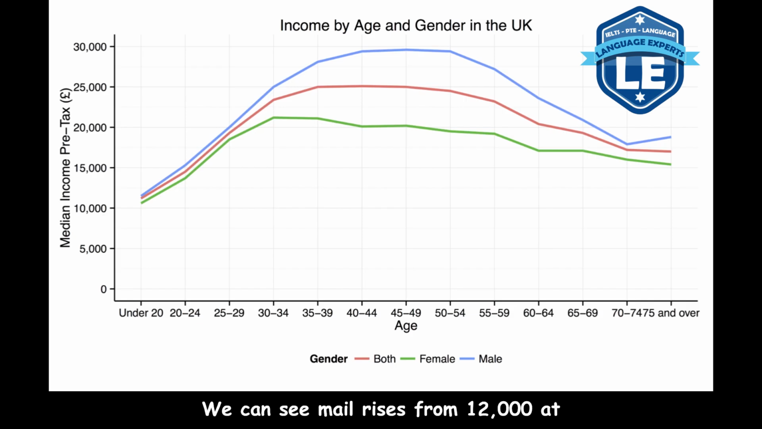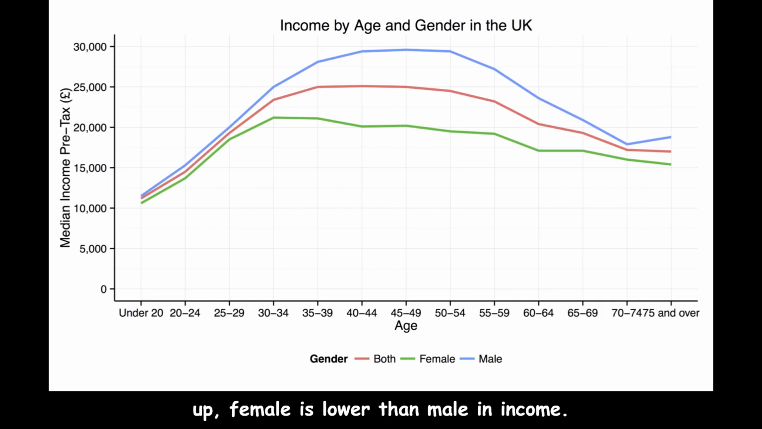We can see male rises from 12,000 at under 20, reaches the highest point of 30,000 at 45 to 49, and falls to the lowest point of 18,000 at 70 to 74. What's more, female has the highest value of 21,000 at 30 to 34, and the lowest value of 15,000 at 70 and over. Finally, both varies between the amounts of male and female. To sum up, female is lower than male in income.